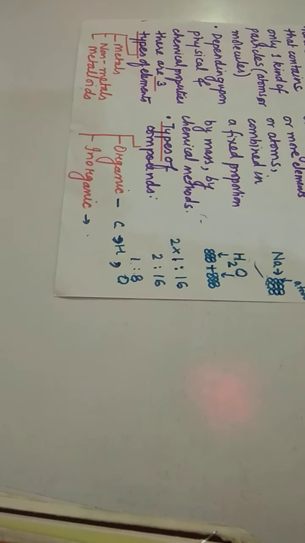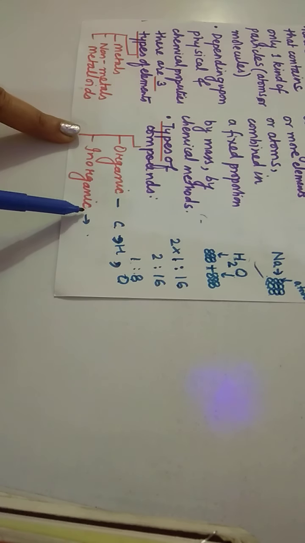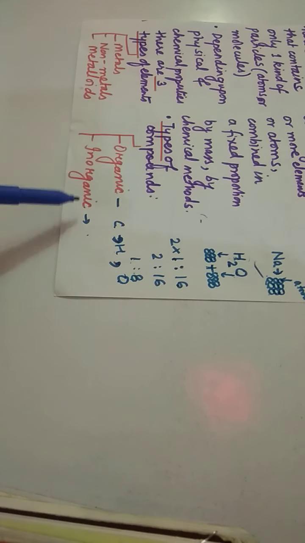Inorganic compounds are obtained by combining any of the elements from the periodic table, and they are obtained from rocks and minerals.